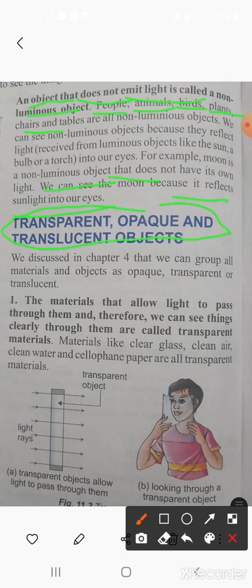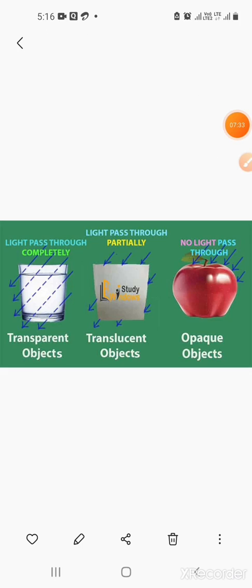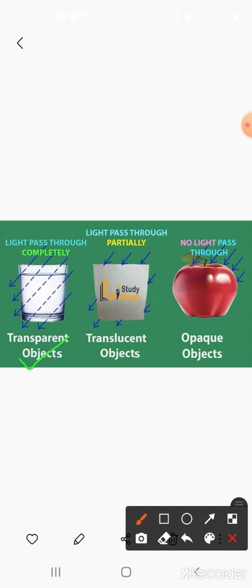So let me give you some examples of these objects. See, in this picture we have transparent objects, translucent objects and opaque objects. So what are transparent objects? The materials that allow light to pass through them, and therefore we can see things clearly through them, are called transparent objects.